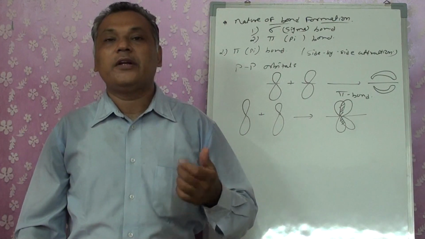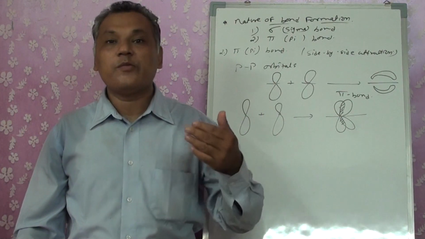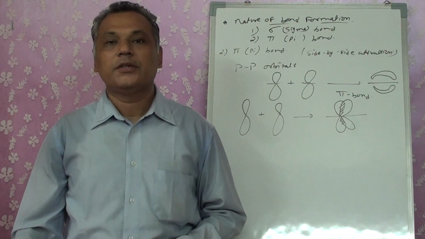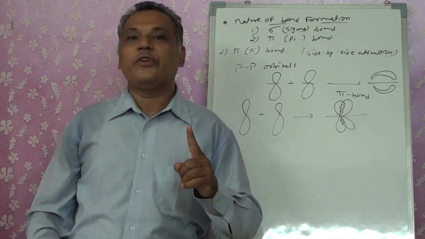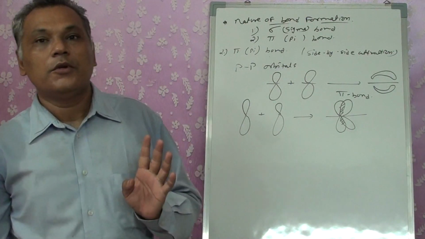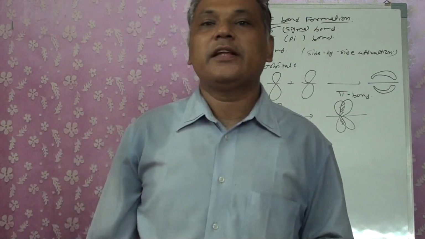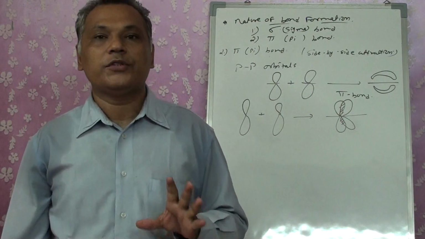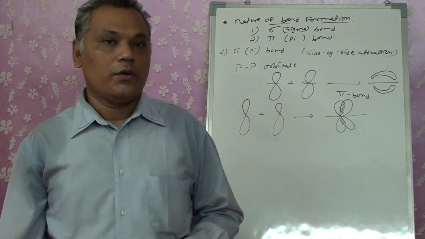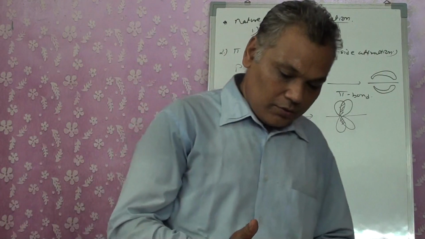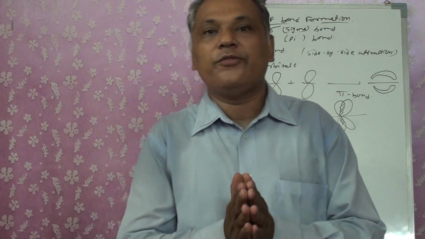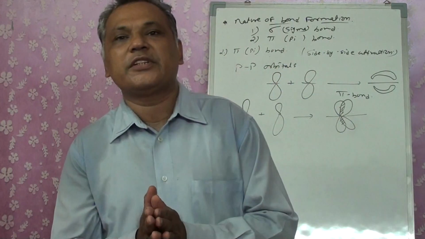On that basis, when multiple bond formation takes place, the first bond will always be a sigma bond. The first bond that is formed will always be sigma. The second and third will be pi bonds, right? Okay, that's all for this first part of the VB theory.